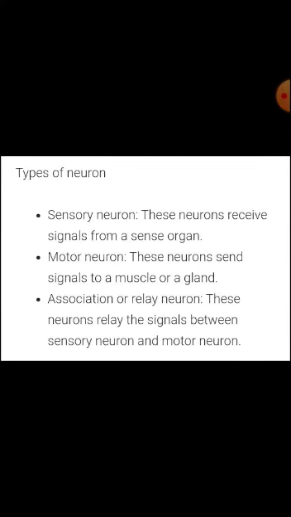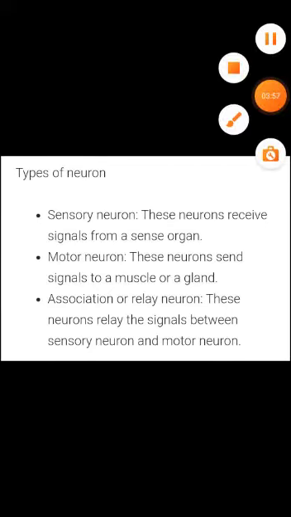Types of neuron. Neurons are classified into three groups: sensory neuron, motor neuron, and association neuron. The association neuron is also known as the relay neuron. The sensory neurons receive signals from a sense organ. Motor neurons send signals to a muscle or a gland. And the association neurons relay the signals between sensory neurons and motor neurons.